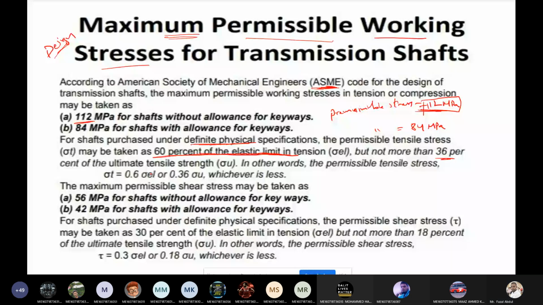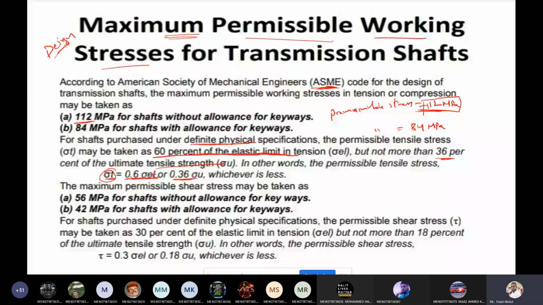So the maximum permissible stress is 0.6 times the elastic limit in tensile, or 0.36 times the ultimate tensile strength. While solving problems, first calculate one value, then the other, and whichever gives the lesser value is the one to use. The permissible value must always be less than these two.